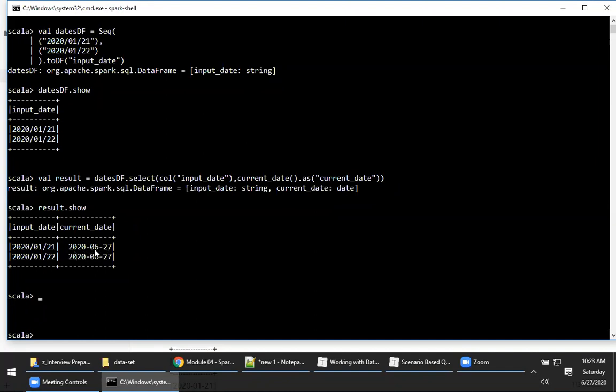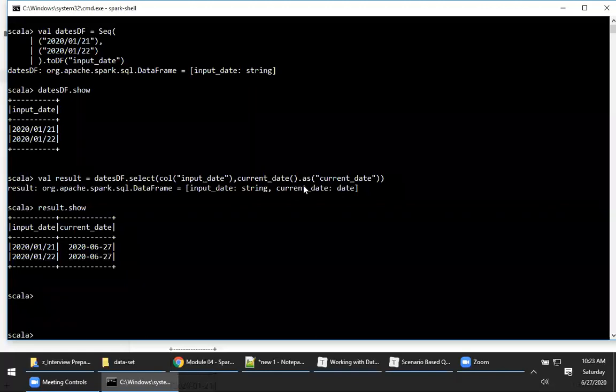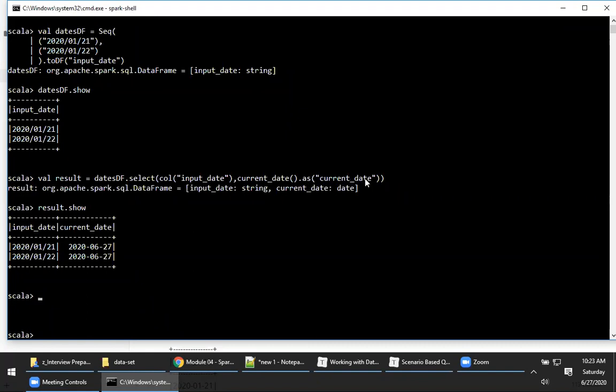This is very important. So what I've done here, I'll just repeat. I've just taken the dates data frame, I am invoking the select method, and you know how to select a column. I'm selecting the column input date. And then I'm invoking the function current date. You have lots of functions. I'm invoking the function current date, and then I'm adding an alias, as current_date. So it adds a column by the name current_date in the data frame.